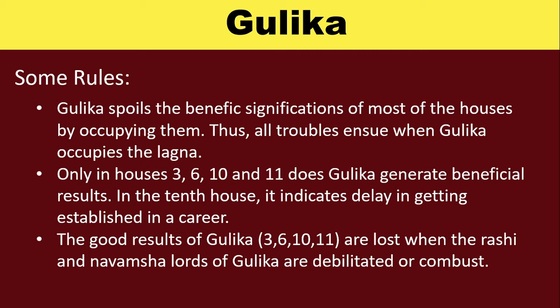In the 10th house, it indicates delay in getting established in a career. The good results of Gulika, that is 3rd, 6th, 10th and 11th, are lost when the Rashi and Navamsa lords of Gulika are debilitated or combust.